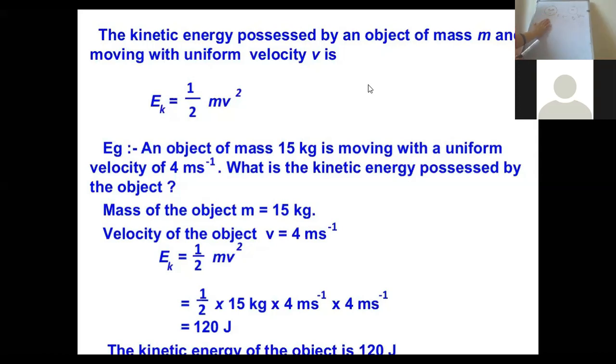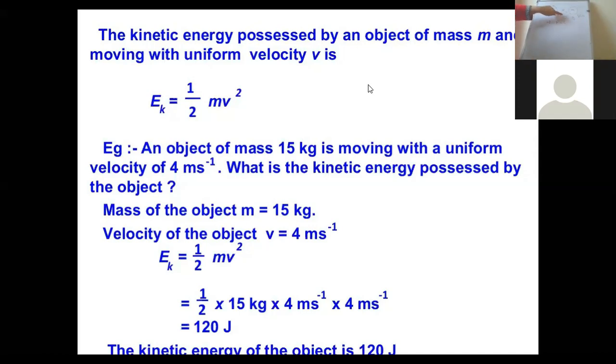In this case, work has been done because when the force is applied, there was a motion and the body covers some distance. So what was the work done in this case? Work done was F into S. In going through the distance S, the work done by the object M is equal to F into S, right?